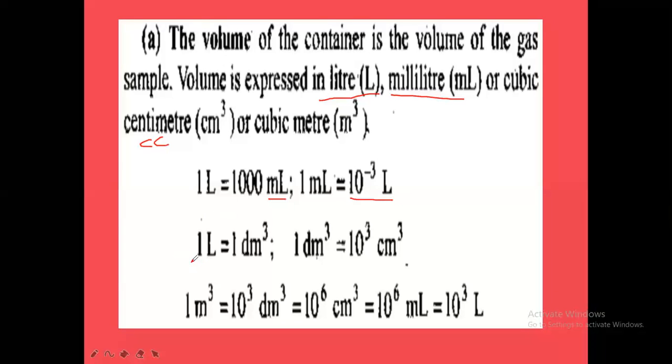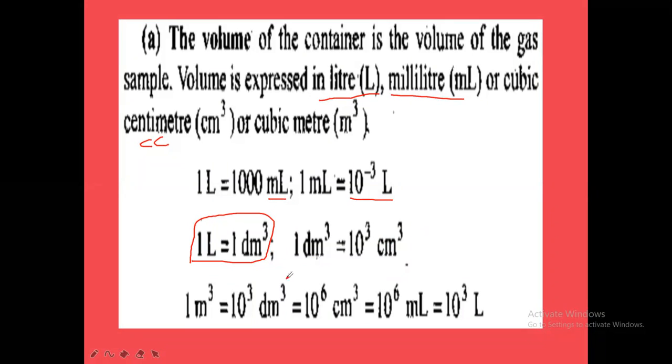Next, 1 liter is equal to 1 decimeter cube. Remember, this is important here. So 1 decimeter cube is equal to 1 liter. And 1 liter is equal to how many ml? 10 power 3 ml. 10 power 3 ml means 10 power 3 centimeter cube, which means 1000 centimeter cube, which means 1000 ml. 1000 ml is equal to 1 liter, and 1 liter is equal to 1 decimeter cube.